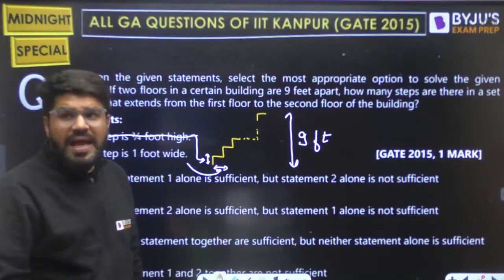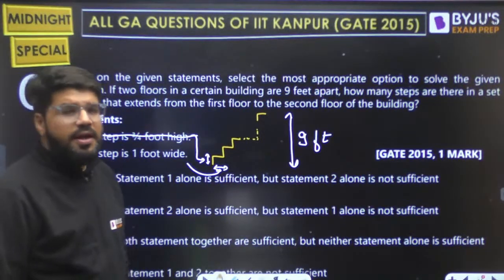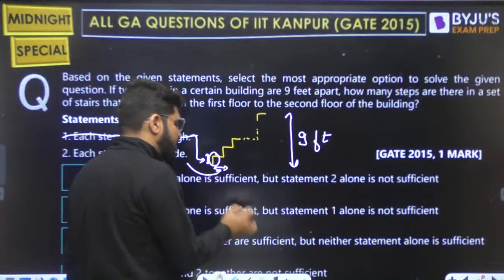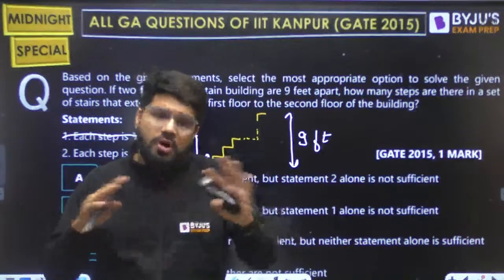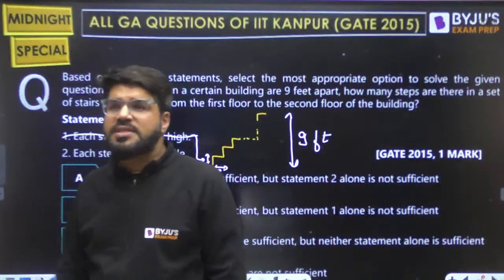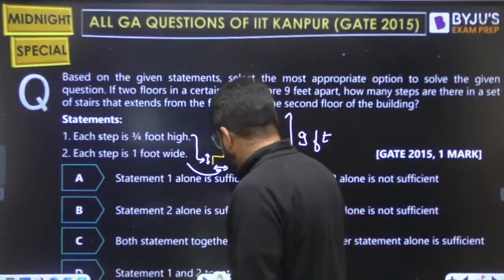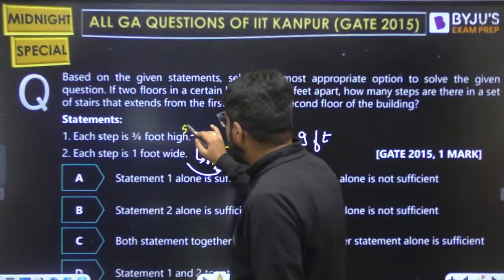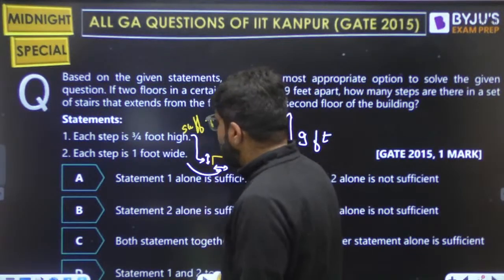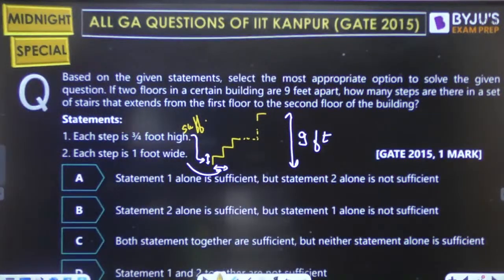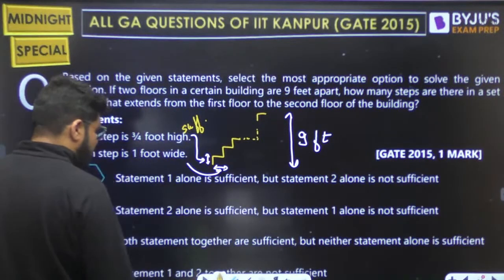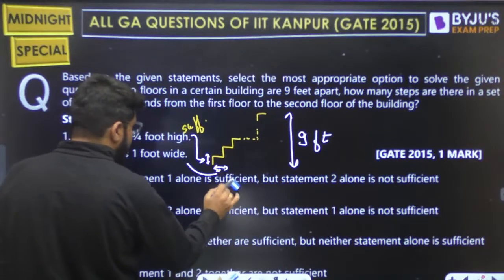Right. I know the total height between the first and second floor. For that, I need the height of every step. If that is not given, the width of every step is not going to help me in finding the number. So the second one is not sufficient. This one is sufficient to solve the answer. But the second one is not sufficient to solve the answer. It is not even required with something else.